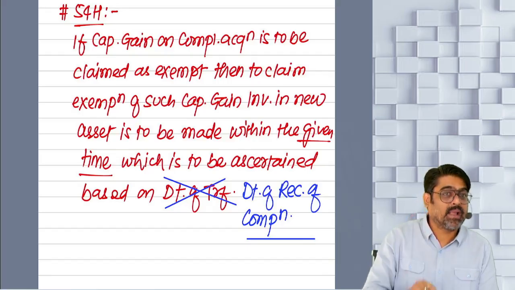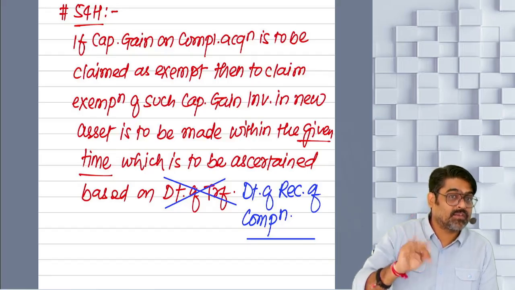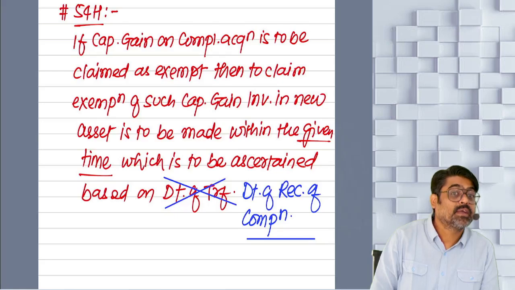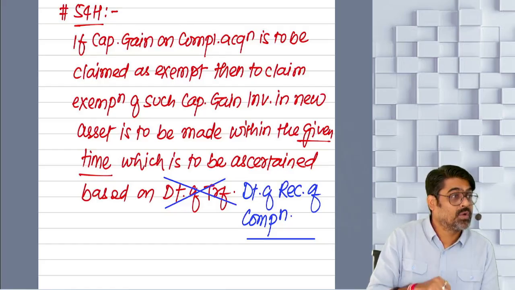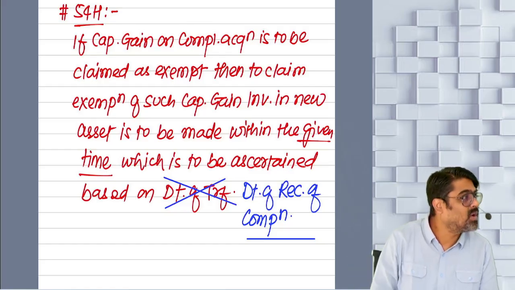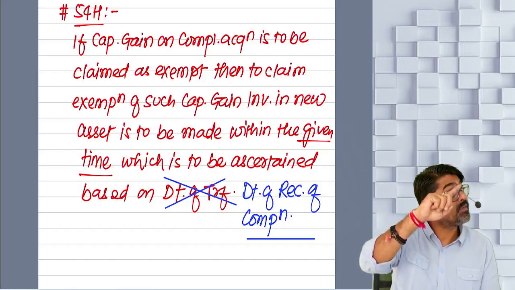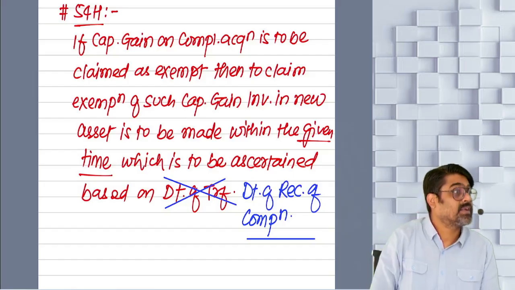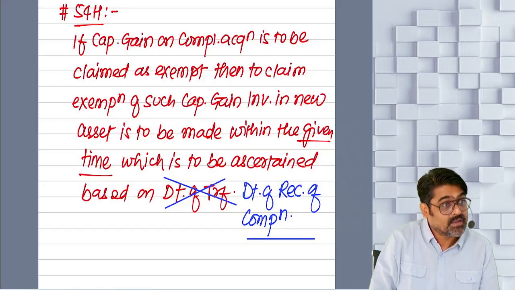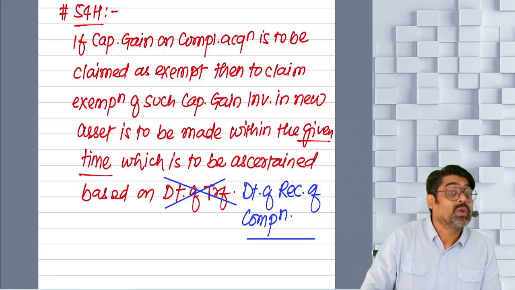Can you have a capital gain on conversion of capital asset into stock in trade? Yes or no? That capital gain will be calculated under section 45(2). Even that capital gain can be exempted, no? Under section 54 and 54B, even that capital gain can be exempted. But to claim that exemption, you have to invest within time.